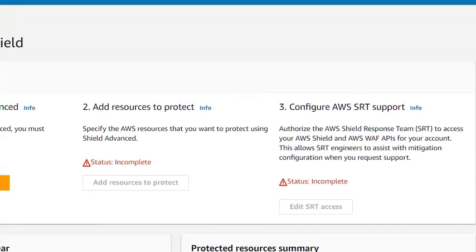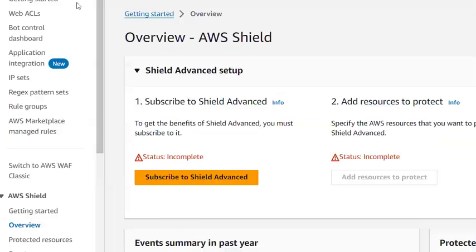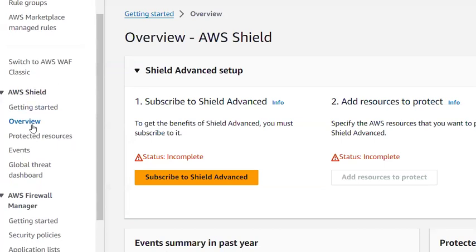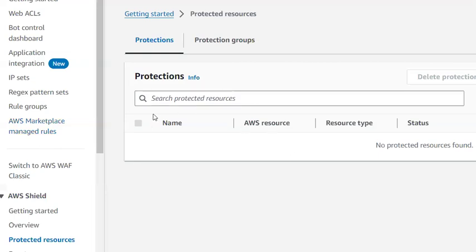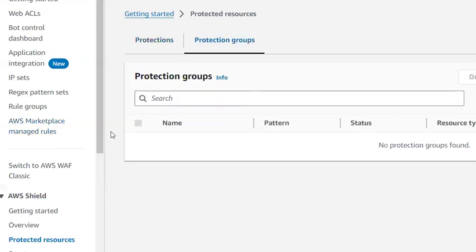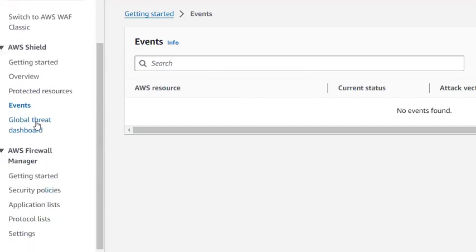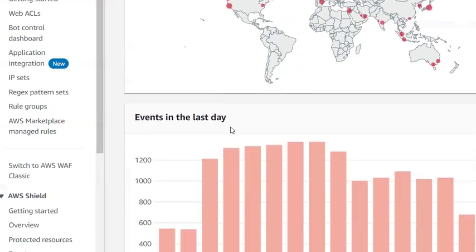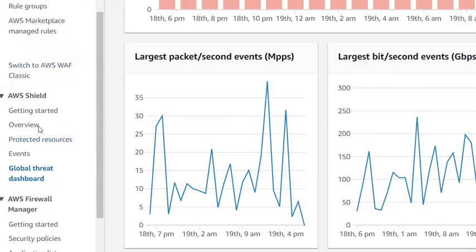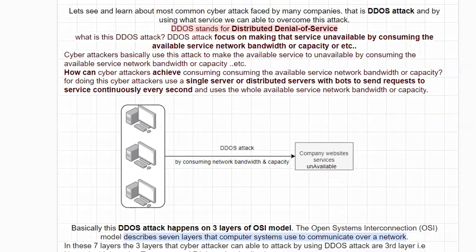So this is the dashboard, and these are the options about Shield. This is getting started and overview. And protected resources, you have a separate option. You can see here as well, and protected groups as well. You have an option to see events, what has happened currently. No events happened in my account, so it is showing nothing. Global threats also you can see. So these are the options and dashboard related things, and how to enable your subscription for AWS Shield Advanced. This is all about AWS Shield.